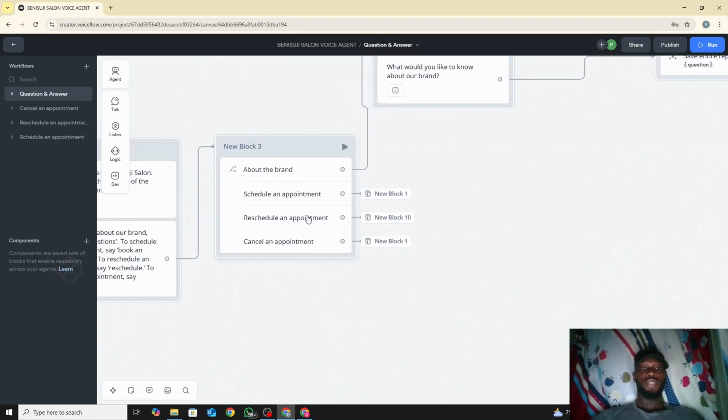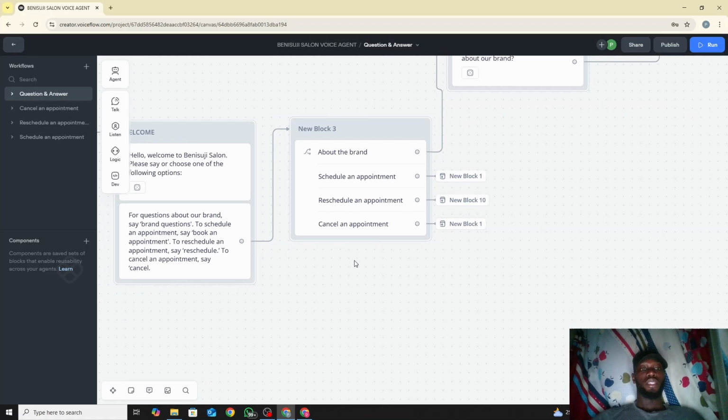Yeah, like I said, if anybody says schedule an appointment, it goes back to this new block one. This new block one is another workflow I created for schedule an appointment on its own. So instead of us having to create a new flow on this same canvas, we decided to take it to a new workflow, so it's easier to just leave it alone for schedule an appointment.